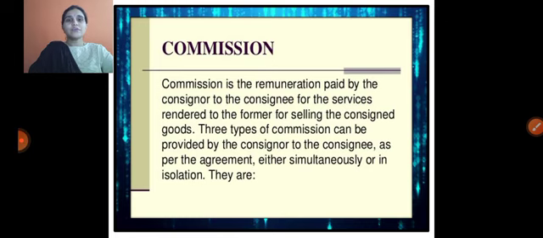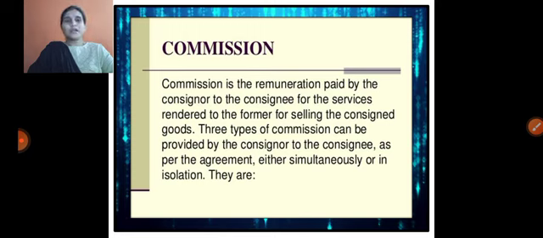Let us discuss a few terms which are used in the consignment process. As we discussed, consignment is the exchange of goods from one person to another person. For promoting sales, they may get commission. These types of commissions are mainly classified into three categories. Commission is the remuneration paid by the consignor to the consignee for the services rendered to the former for selling the consigned goods.